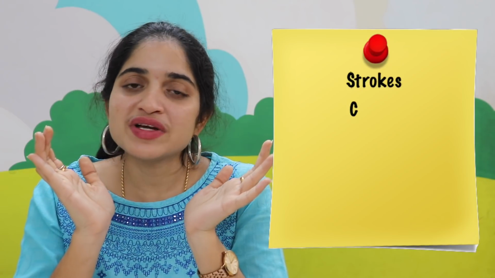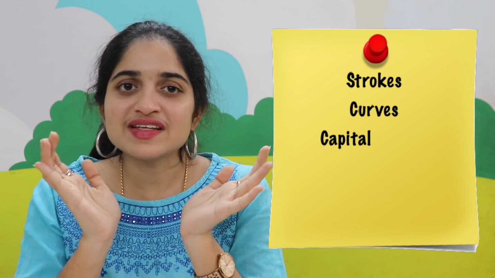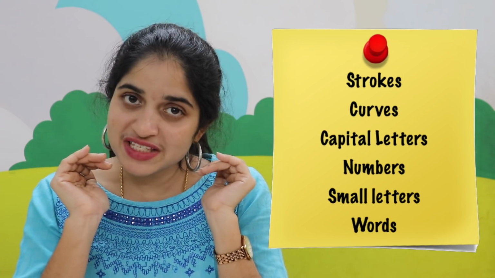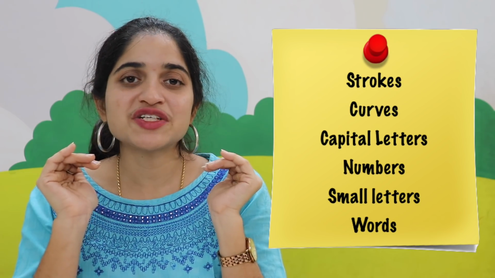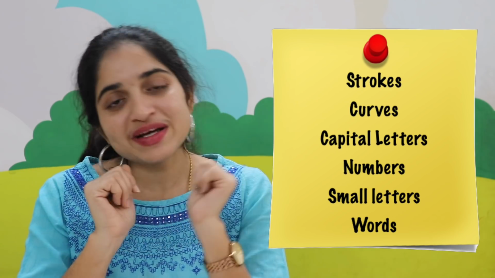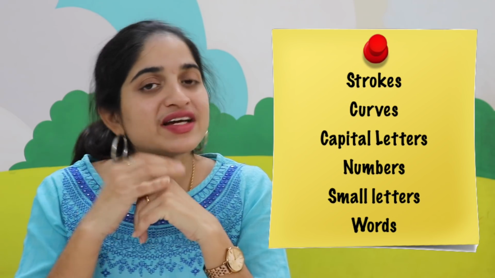And for this I have already made a video, you can go back and check it in my channel, how to start writing for the beginners. So you have to start with the strokes, line strokes and then curves. First the child should be aware and thorough with these line strokes and curves. Then you can start introducing alphabets to them, which will be very easy for the child to understand. So I made 2 videos on that. You can go back and check it in my channel if you are planning to start writing for your child.